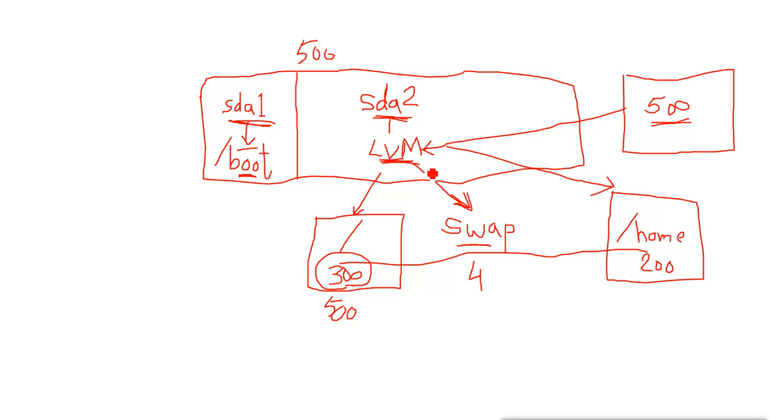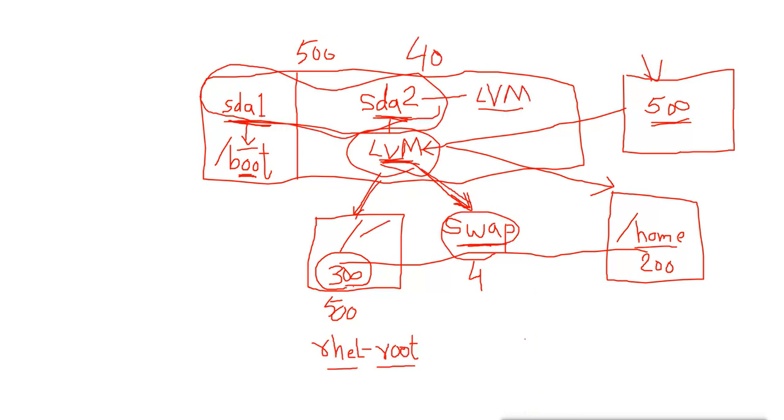Those who select automatic will see it like this. So at the time of installation we can configure LVM. Even if we select automatic partitioning, it will configure LVM for us, or when you select manual partitioning, you can also choose LVM partitioning and create it based on your requirement.